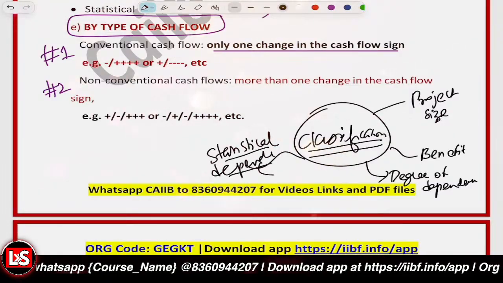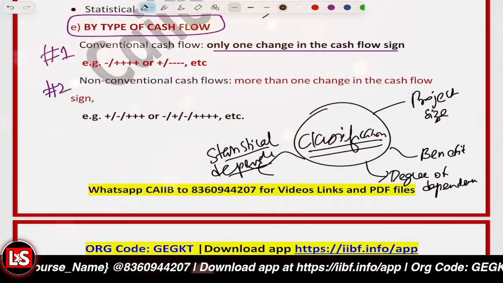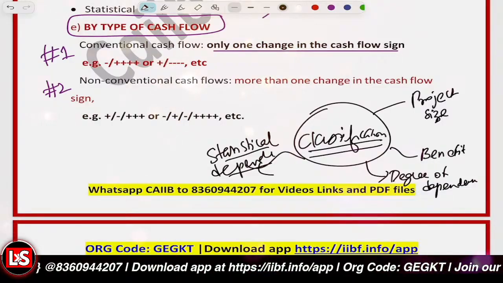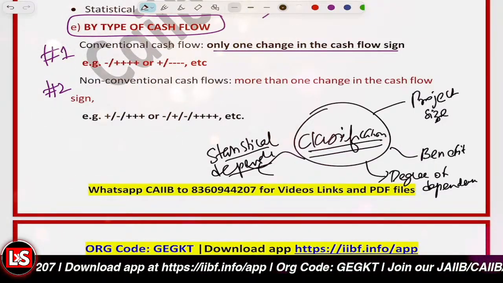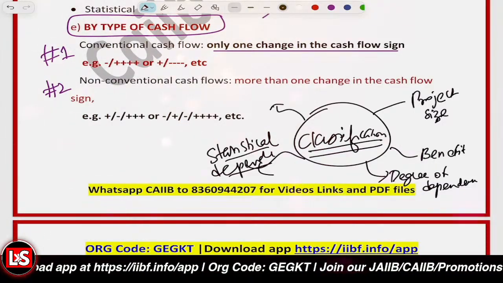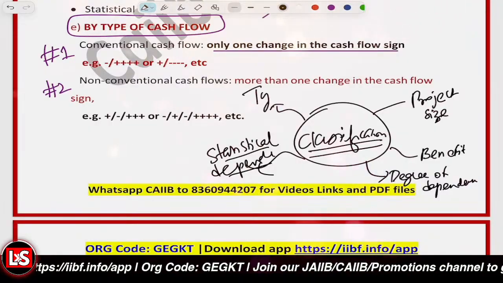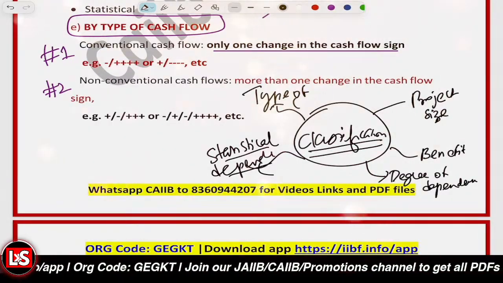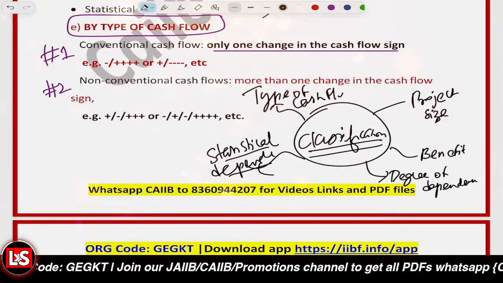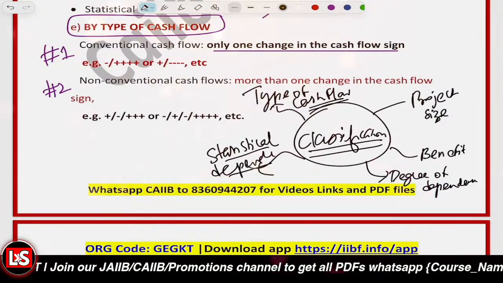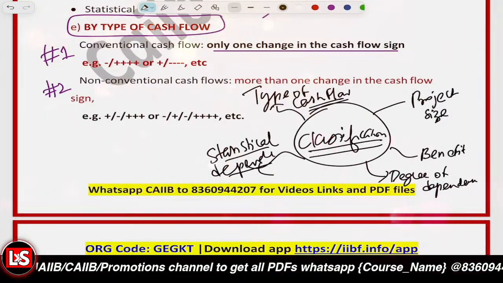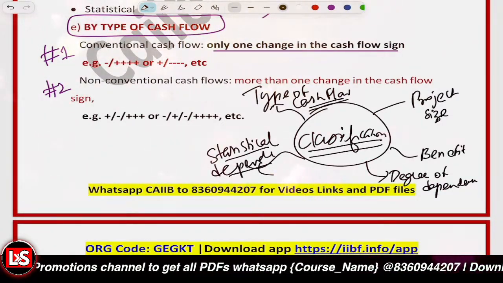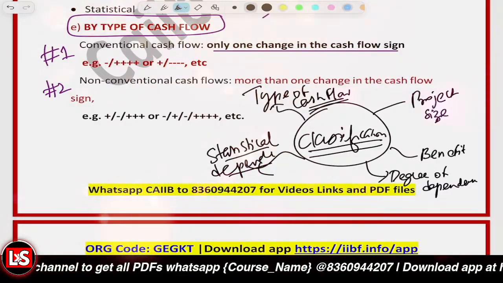They could all be in one direction, or in opposite directions, or independent of each other. And the fifth one is the type of cash flow. Okay, so this is the classification of investment projects.